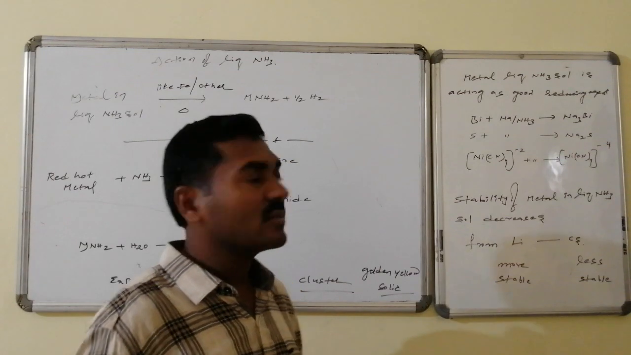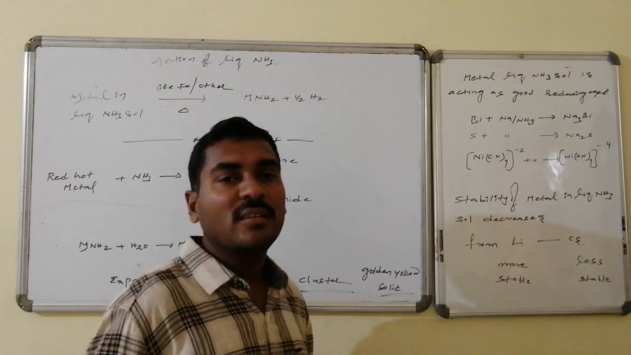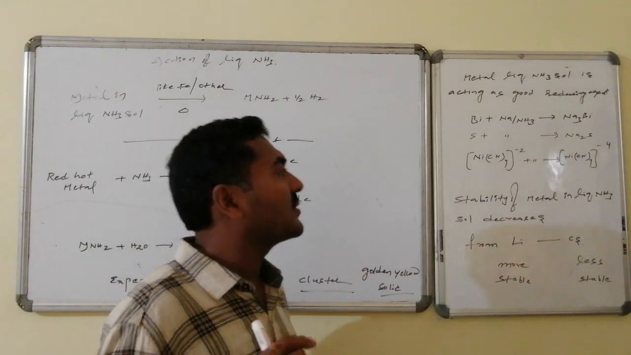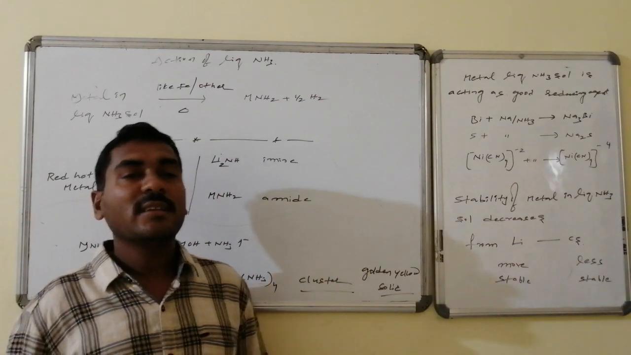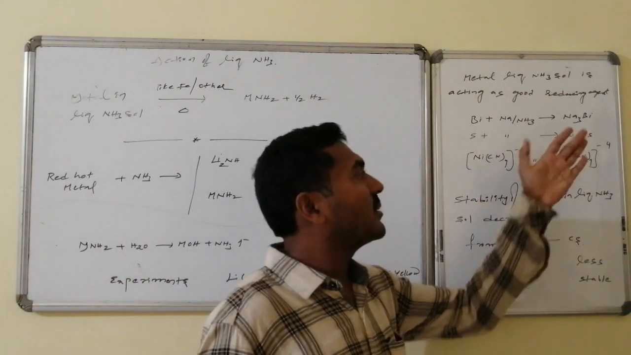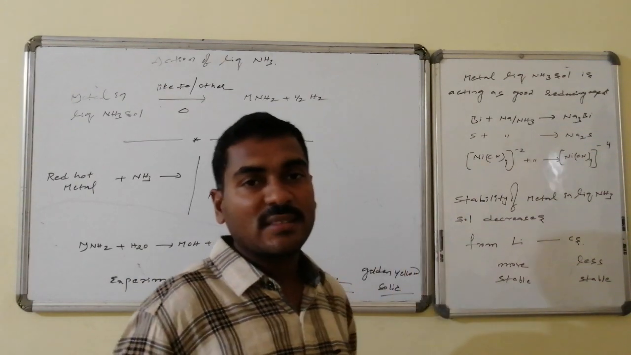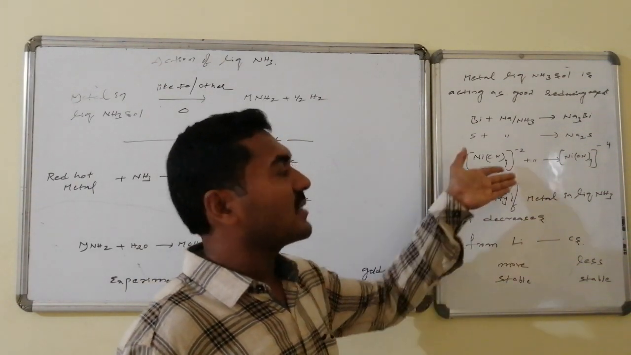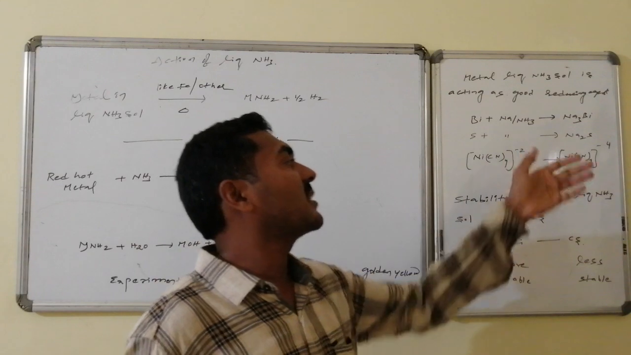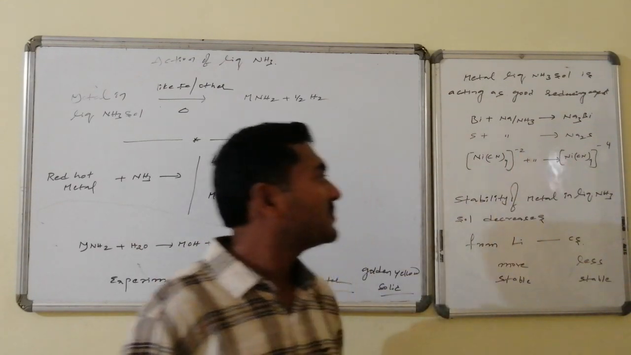Suppose bismuth reacts with sodium in liquid ammonia, then sodium bismuthate formation takes place. Similarly, sulfur on reaction with sodium in liquid ammonia gives sodium sulfide. Even nickel tetracyanide 2-, after taking 2 electrons, from 2 sodiums, is converted to nickel tetracyanide 4-.